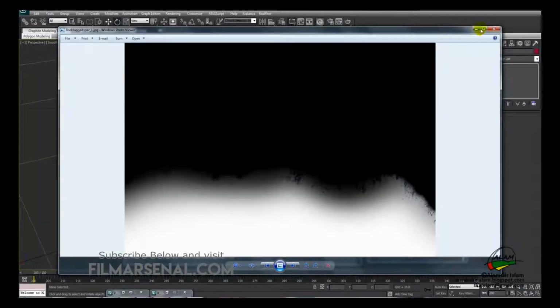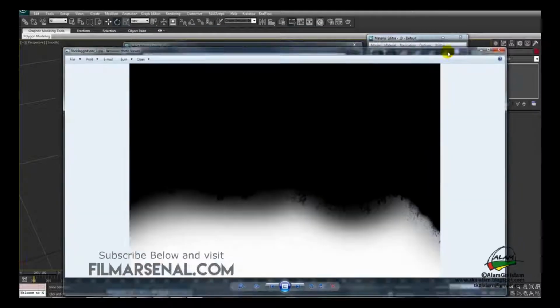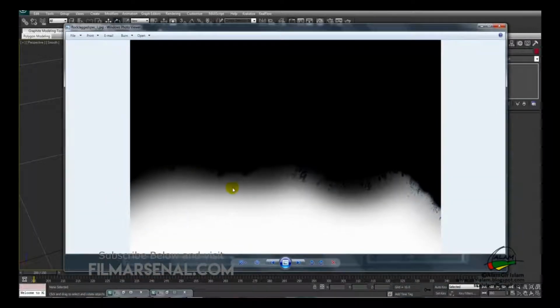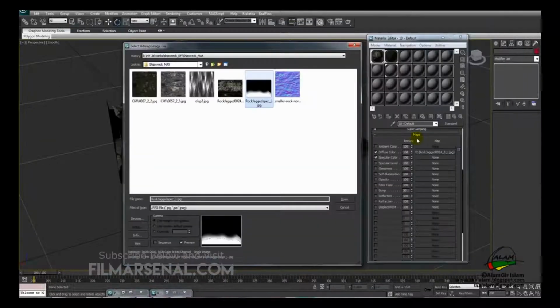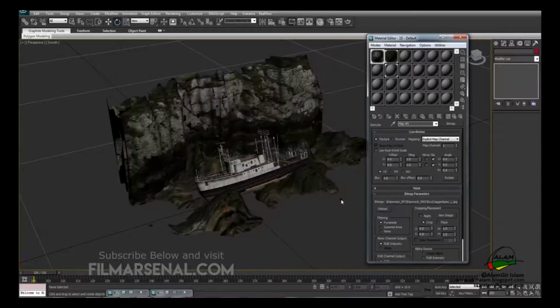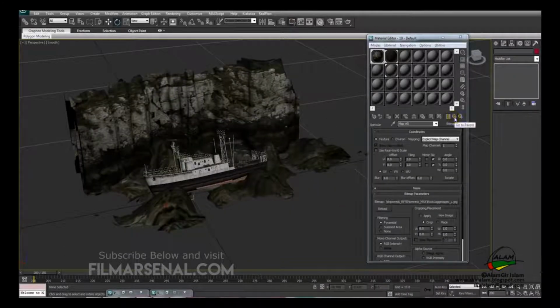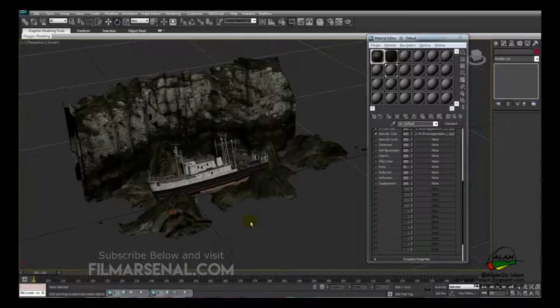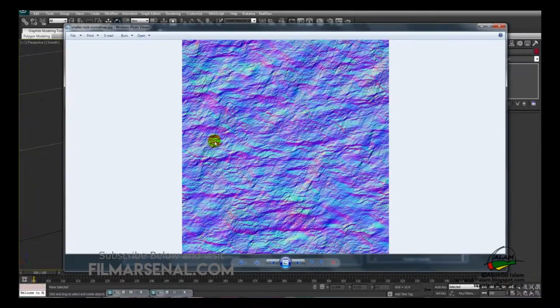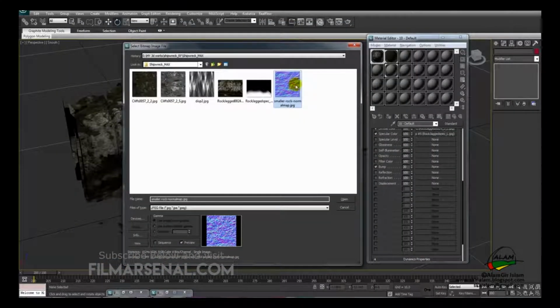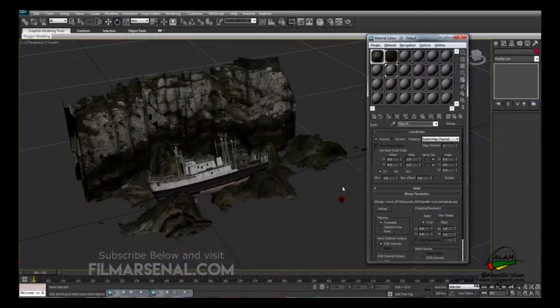So in this way, what it will do is the areas under white and gray will have specular, and the areas under black will have no specular or zero value for the specular. So we'll use this and hit open. Again, go back to the parent, and now we'll click on bump. Use a simple normal map downloaded from the internet, and we'll use this for the bump.